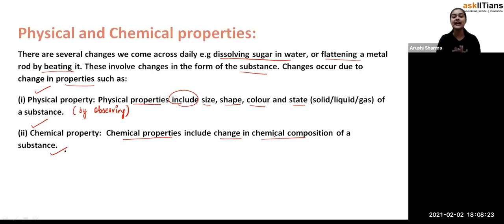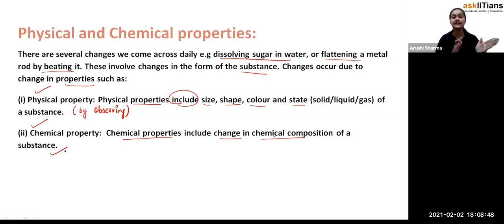For now, we have to see the physical properties and the chemical properties. Whenever there is a change in size, shape, color or state, we call it a physical change, while chemical properties include the chemical composition, whether it's the chemical formula or the chemical properties, and we'll see how it is changing.